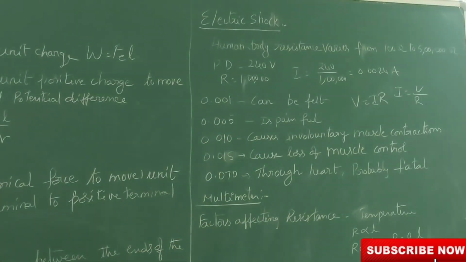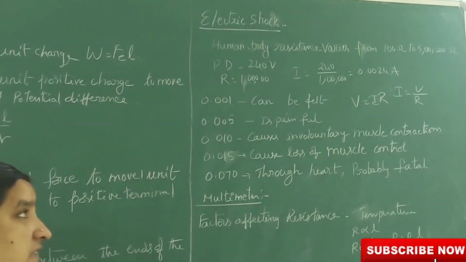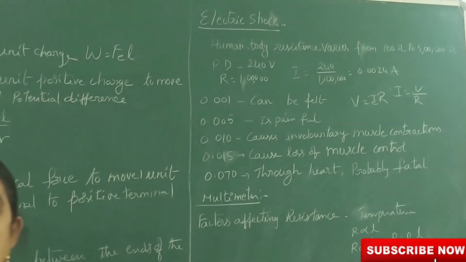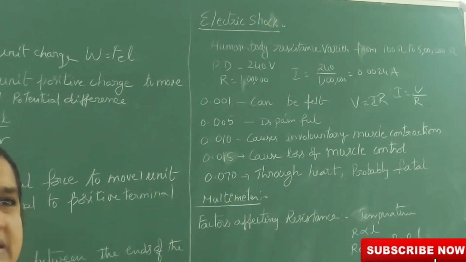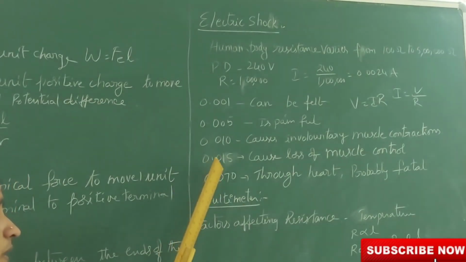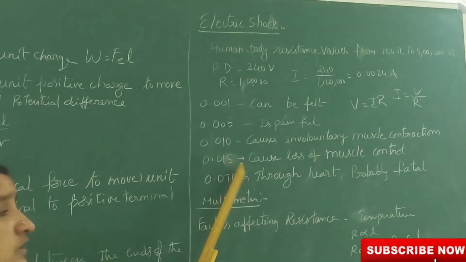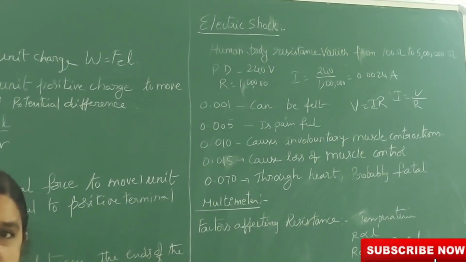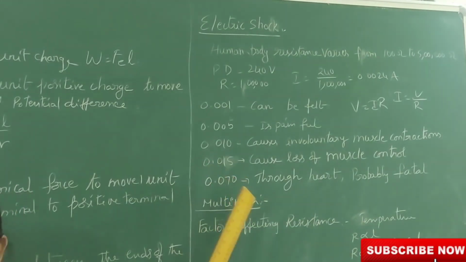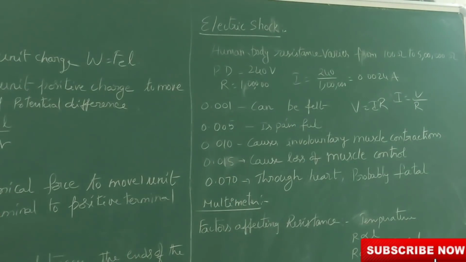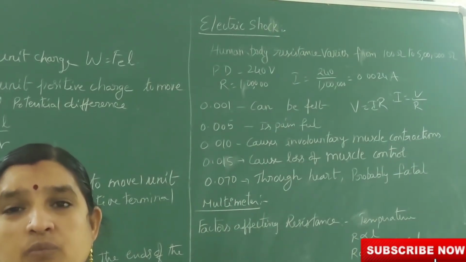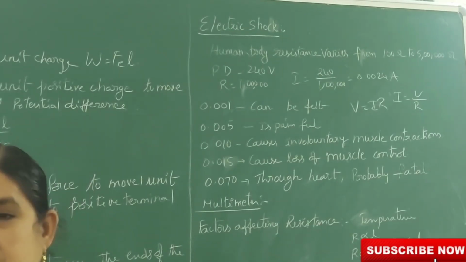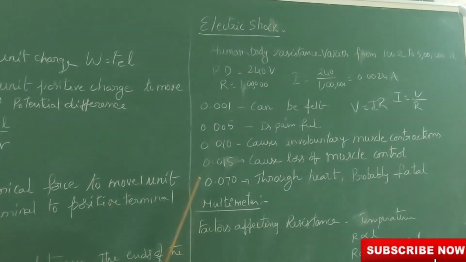If 0.010 amperes of current passes through them, it causes involuntary muscle contraction, muscles compress. In our body's inner parts, muscles will be compressed. At 0.015 amperes of current passing through the human body, it causes loss of muscle control. So we will lose our body control, we will lose muscle control. Our body parts are not in our control.